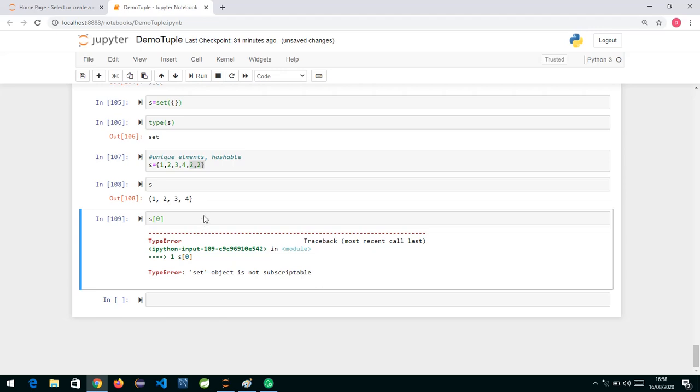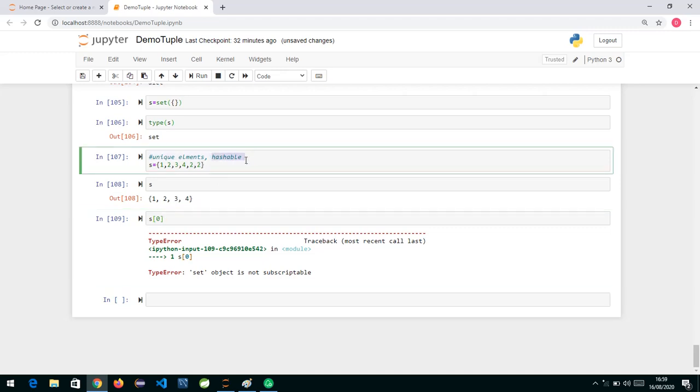Why? Because in set we don't have an index, because the data is stored on the basis of the hashing technique, that is, hash code, hash function. So the elements which are of hashable type, in the background it is using the hashing technique to store the data. Depending upon the hash value it is stored. So only the elements which are of hashable type we can store.